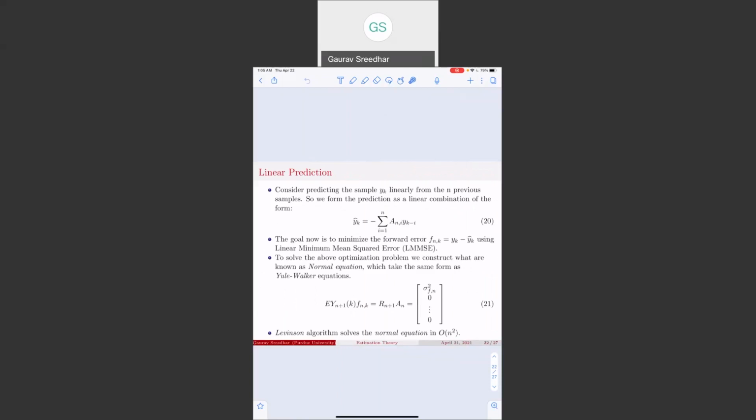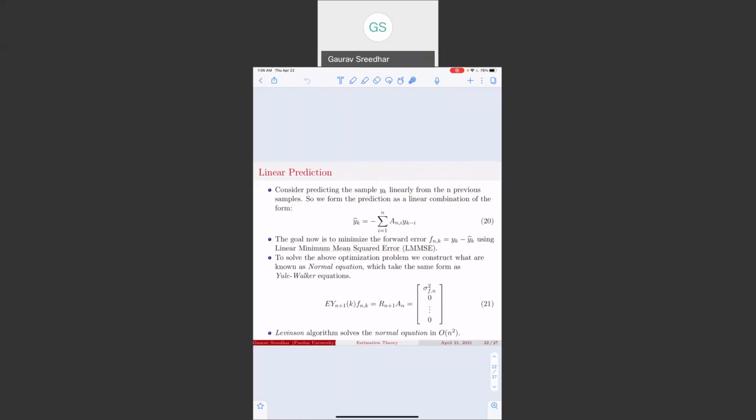So now let's look at the problem of linear prediction. Consider predicting the sample y_k linearly from n previous samples. So what we do is we form the prediction as a linear combination of the form that is depicted in equation 20. So the goal now is to minimize the forward error f_n,k between y_k and y_k hat using a linear minimum mean squared error technique.